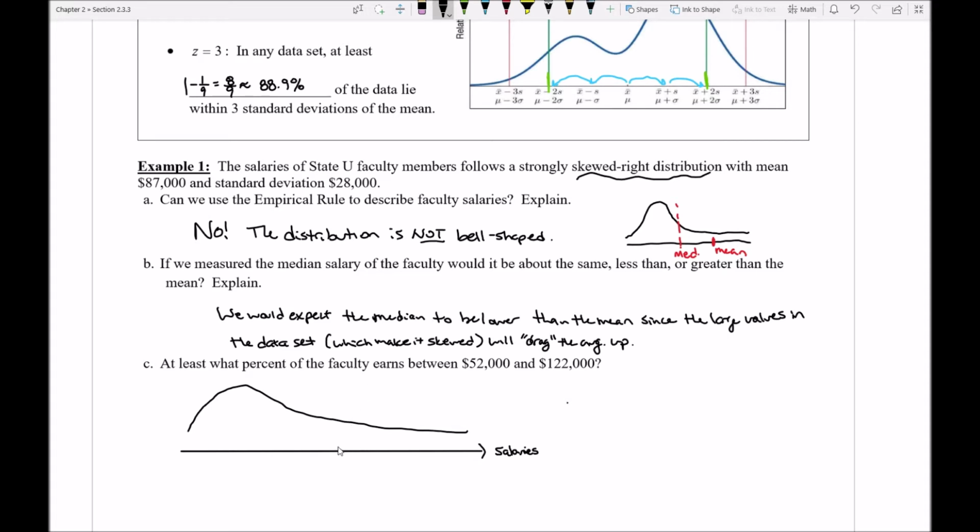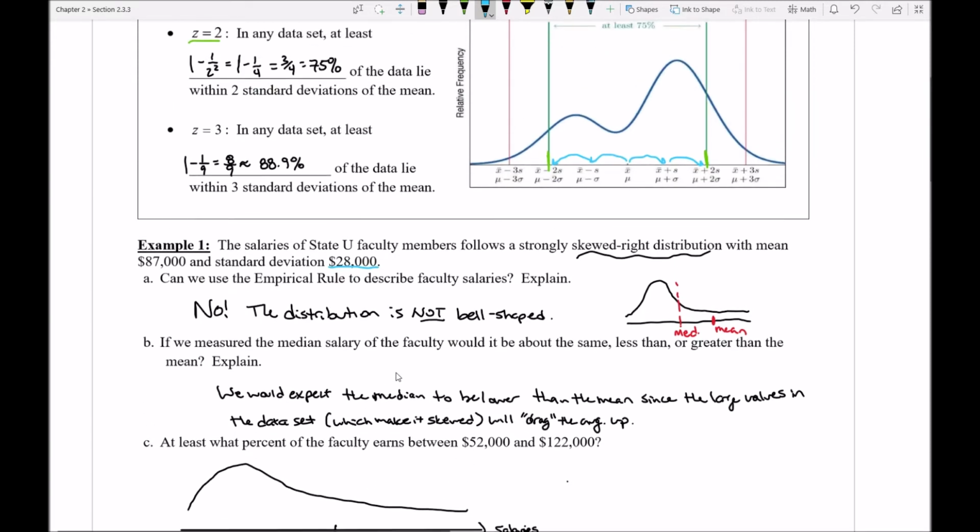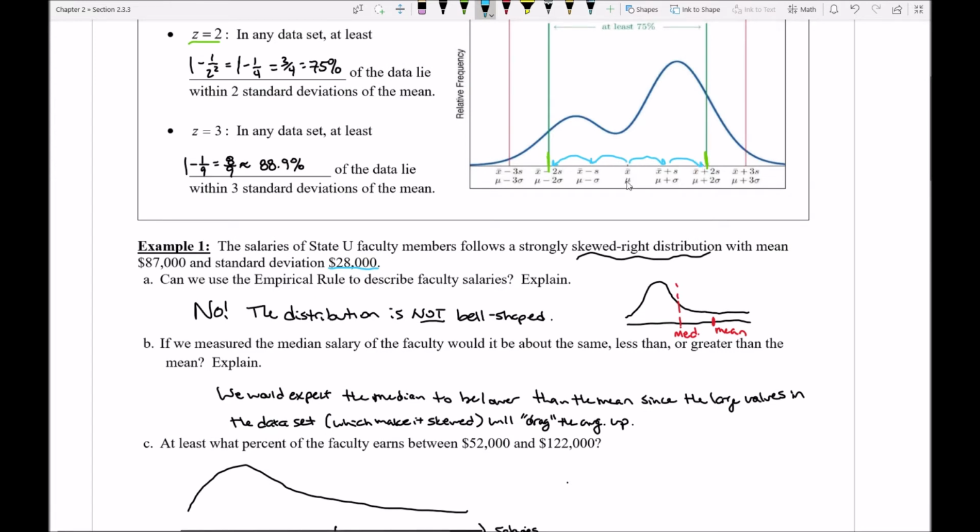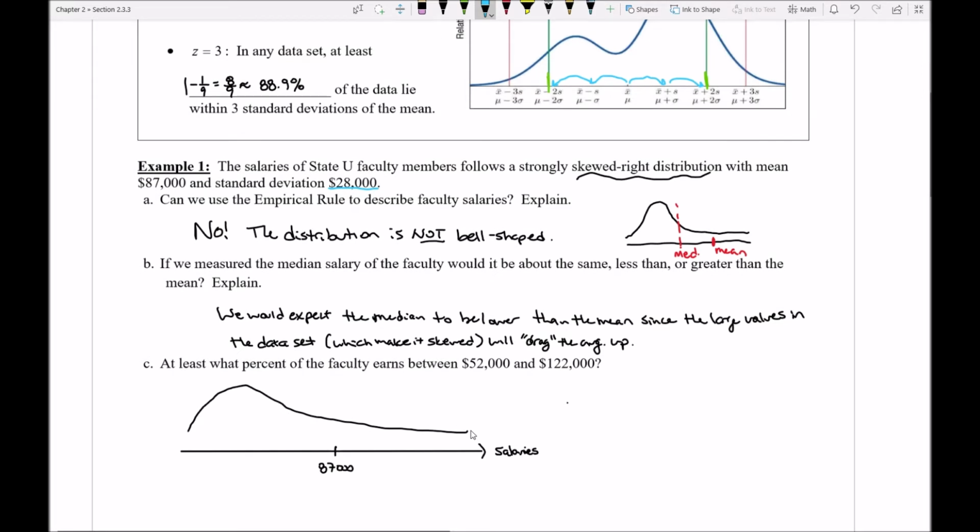Now, I know that my average value is going to be somewhere over here. We said that this is 87,000. And then my standard deviation is going to be 28,000. Well, if I'm going to use Chebyshev's rule here, I need to figure out how many jumps away from average these numbers happen to be. Are they 2 jumps, 1 jump, 6 jumps, 10.5 jumps? How many jumps away are they? So I'm going to start by making individual jumps to see where we land. Notice every jump is worth 28,000.